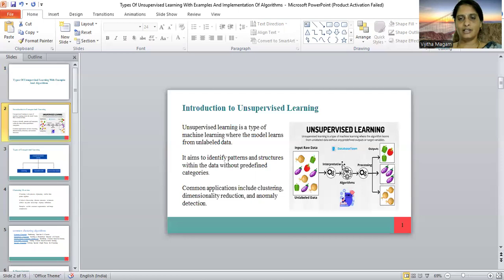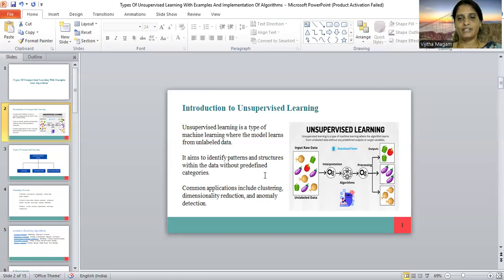In the image, the raw input data is onions, brinjal, capsicum, and apple. Now it is unlabeled data. The output is identifying how to group the images using unsupervised learning.